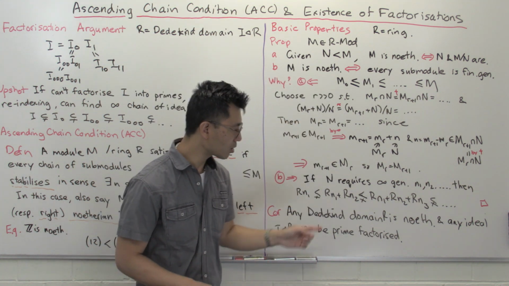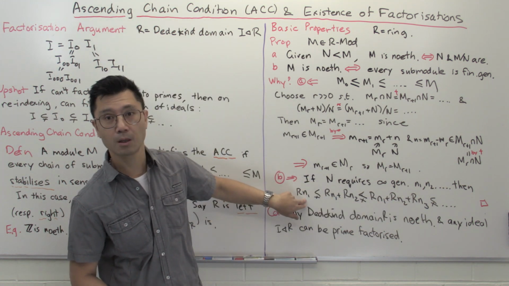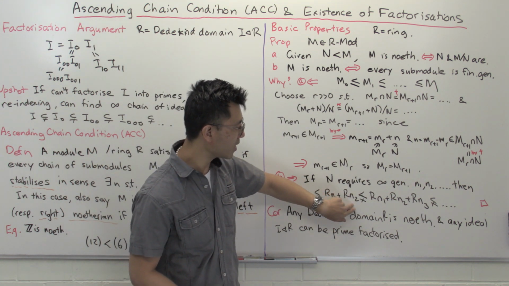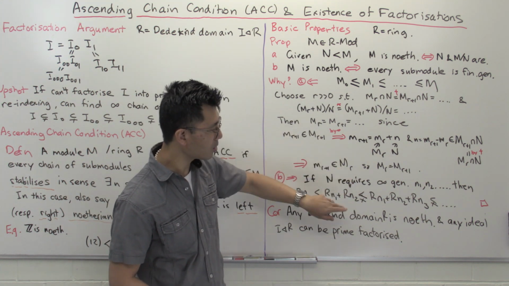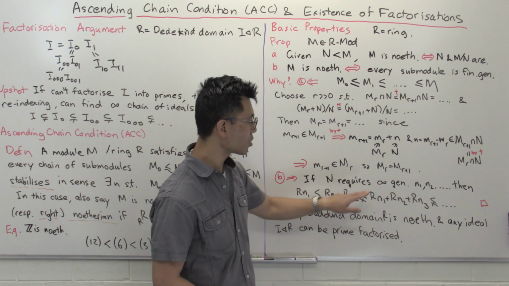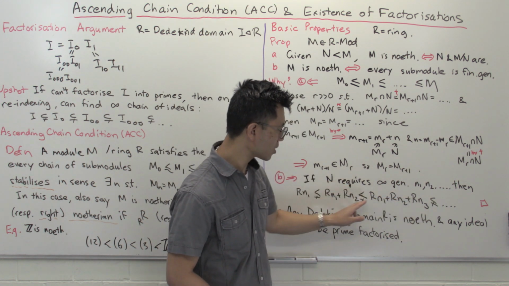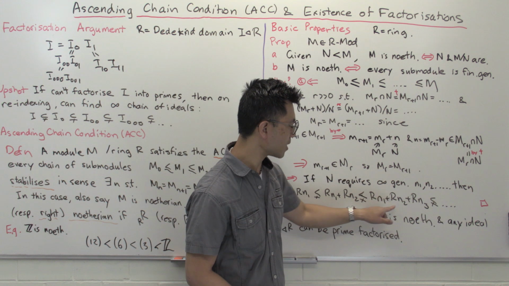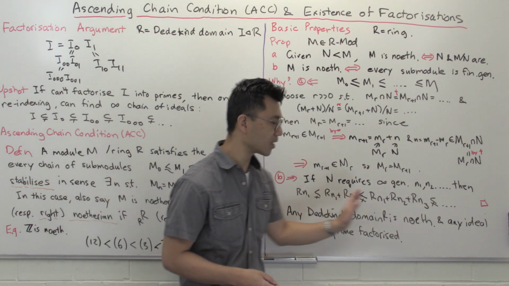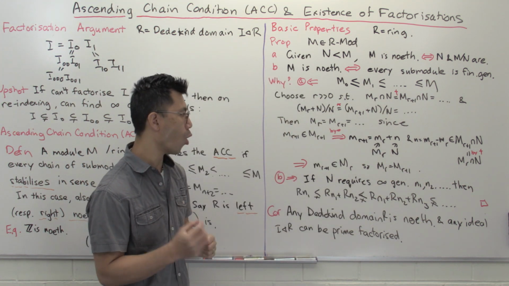Then you can form the following sequence of submodules. Start with R n1, what's generated by n1, and then what's generated by n1 and n2, and since you need n2, this is going to be strictly bigger. You can't drop that. And then this is not the whole of N, it's infinitely generated, so we can find a third generator that's required and gives you something strictly bigger, Rn1 plus Rn2 plus Rn3, and you keep going. And that's how you get your strictly increasing chain of submodules. It's rather nice how these algebraic arguments work.